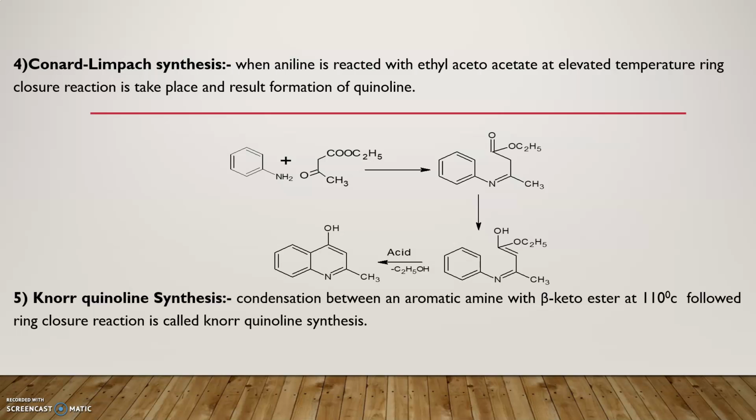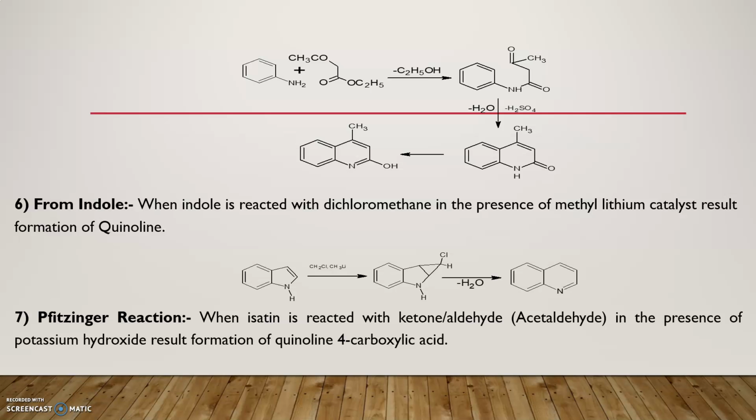Likewise, the fifth method is the Knorr quinoline synthesis. In that, particularly condensation of aromatic amines such as aniline with a beta-ketoester at 110 degrees Celsius. Again, ring closing reaction takes place, and as a result, formation of a compound called 2-hydroxy 4-methylquinoline takes place.